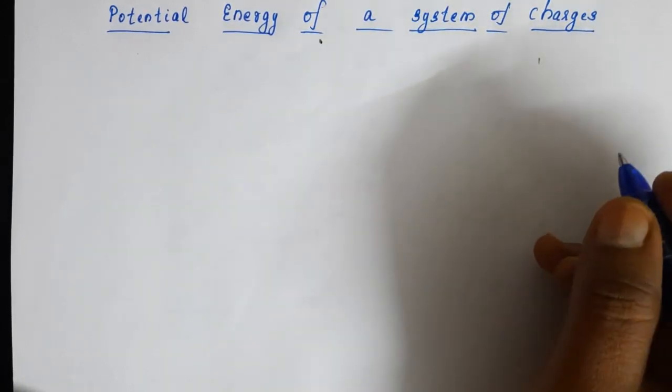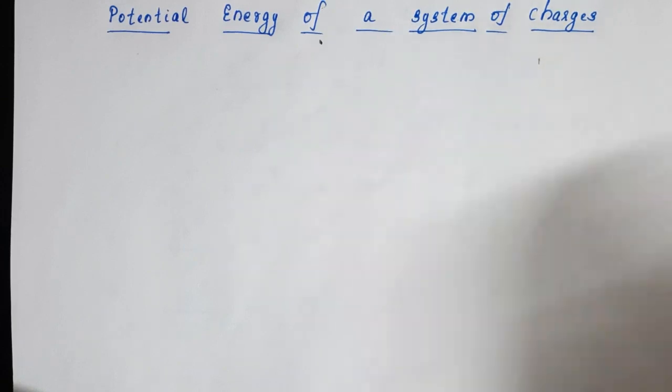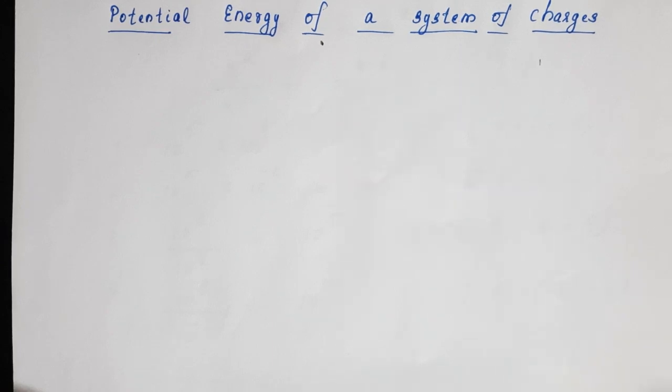Today we are discussing potential energy of a system of charges. By definition, we know potential energy is the work done in bringing a charge from infinity to a particular point. So, in the case of a system of charges, what will be the potential energy? It will be the total work done in assembling that system from infinity. So, with an example, we will start.